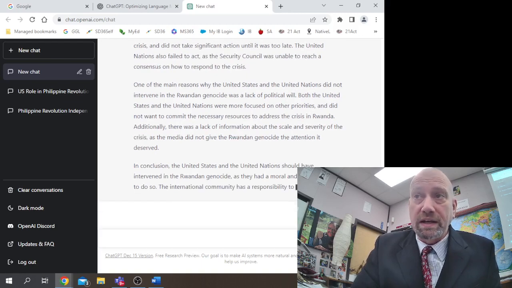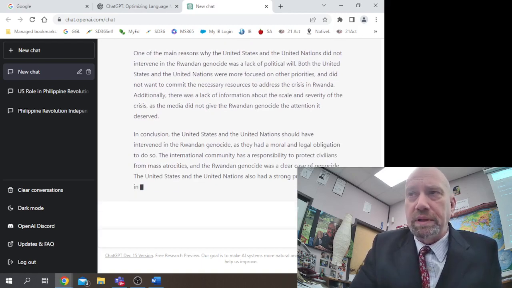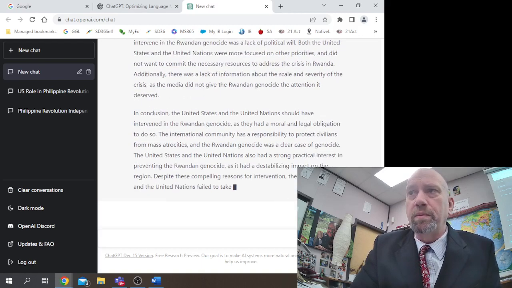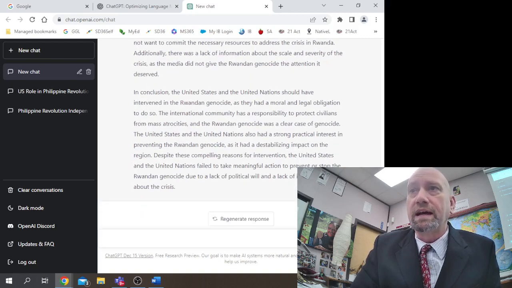One of the main reasons why the United States and the United Nations did not intervene in the Rwandan genocide was the lack of political will. Both the United Nations and the United States were focused on other priorities and did not want to commit the necessary resources to address the crisis in Rwanda. Additionally, there was a lack of information about the scale and severity of the crisis, as the media did not give the Rwandan genocide the attention it deserved.